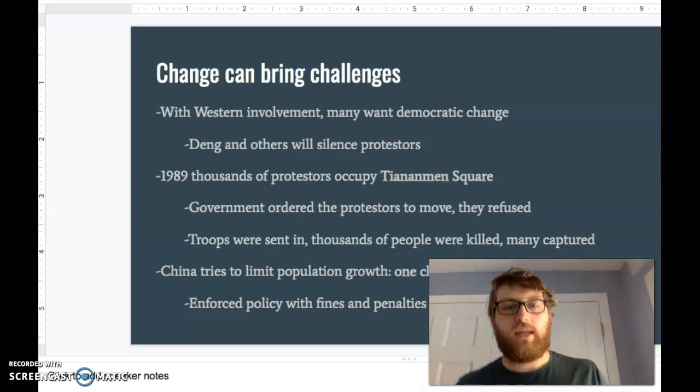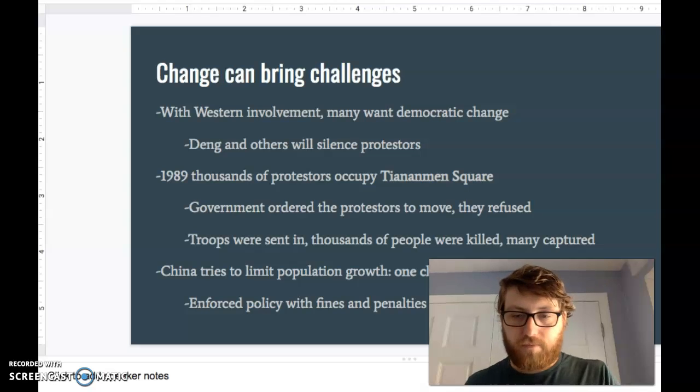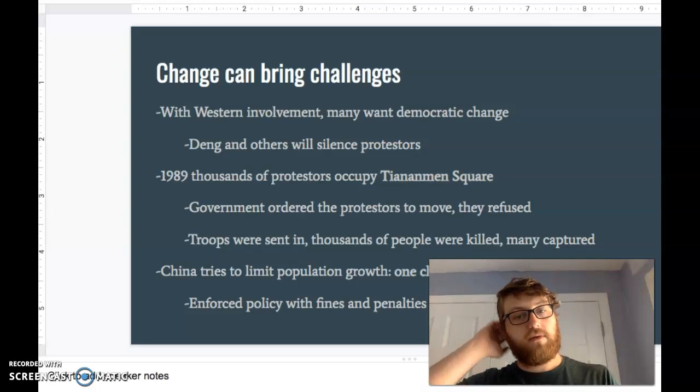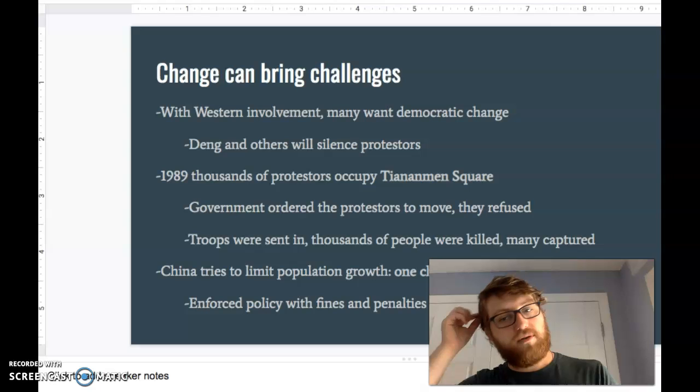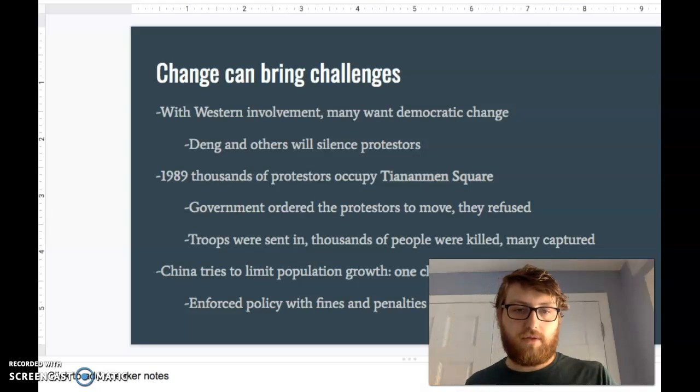In 1989, thousands of protesters occupied Tiananmen Square. The government ordered the protesters to move. They refused. Troops are then sent in. Many pictures of Tiananmen Square. It's kind of a sad moment in Chinese history. There are tanks coming through Tiananmen Square. Troops were sent in and thousands of people were killed.